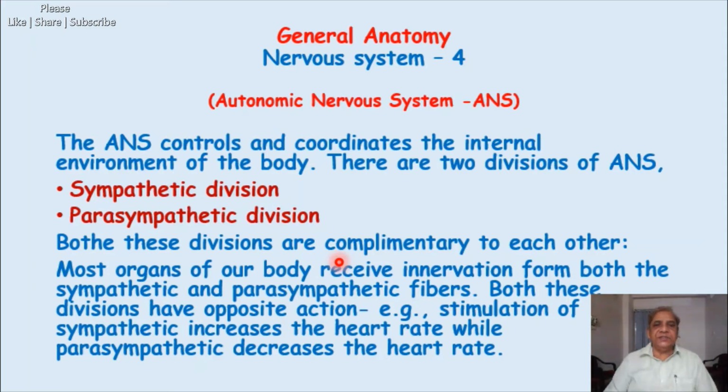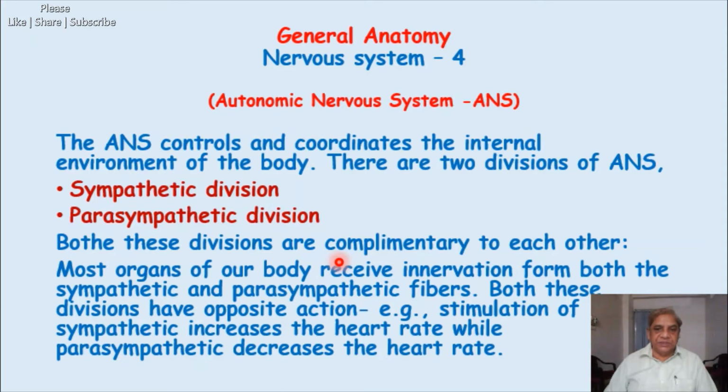Just take a very simple example. Stimulation of the sympathetic division increases the heart rate. The heart rate increases because of the stimulation of the sympathetic division. But at the same time, when the parasympathetic division is stimulated, it decreases the heart rate. That means the sympathetic and parasympathetic on the heart are acting in opposite directions.